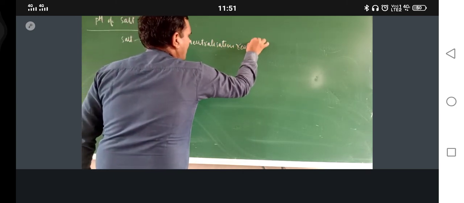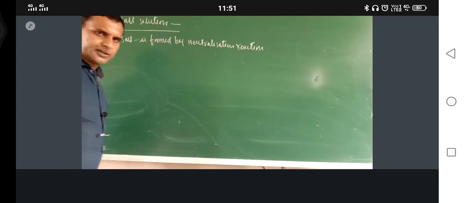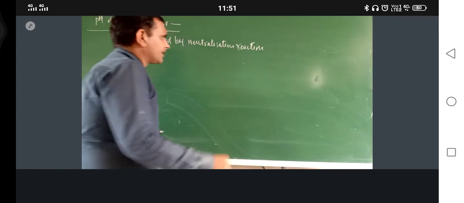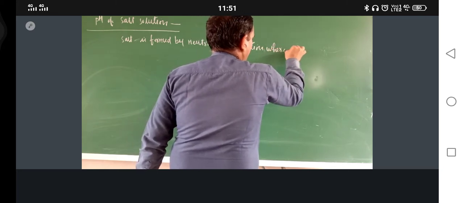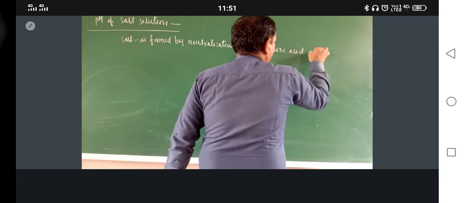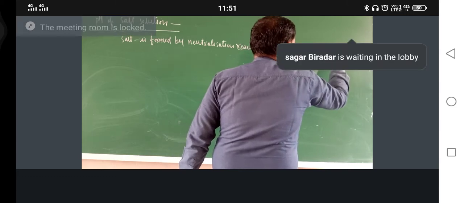Okay. So salt is formed by neutralization reaction, where acid and base react together.